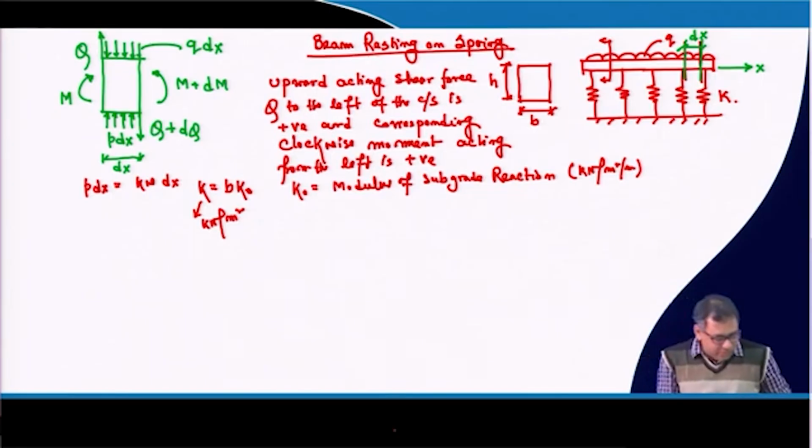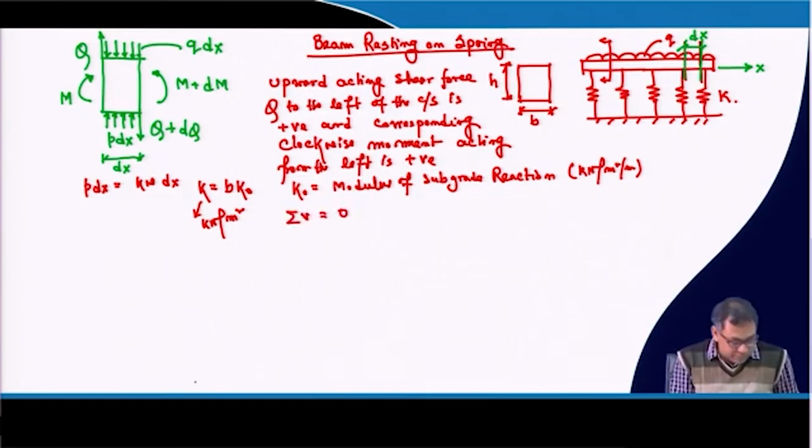Okay. So now if I take the vertical component of all the forces as 0, then I can write Q minus Q plus dq, plus then the upward one, this is K w dx, then minus q dx, that is equal to 0.